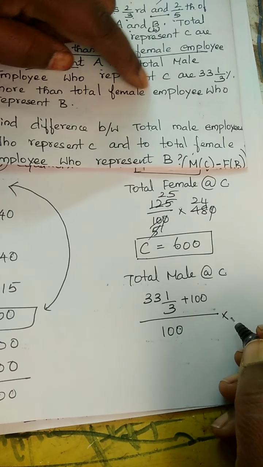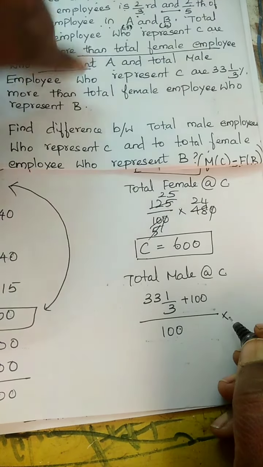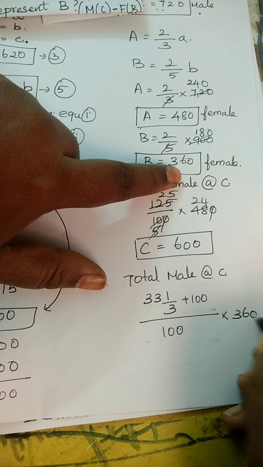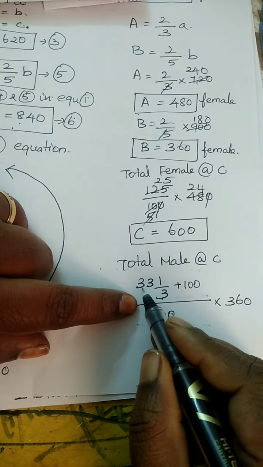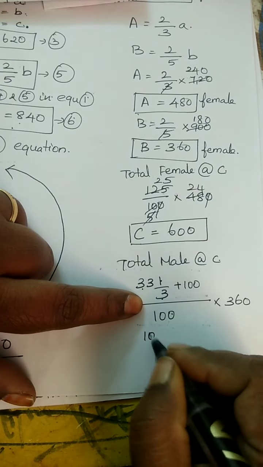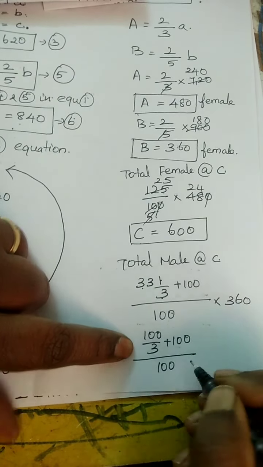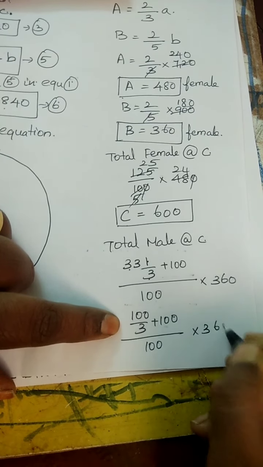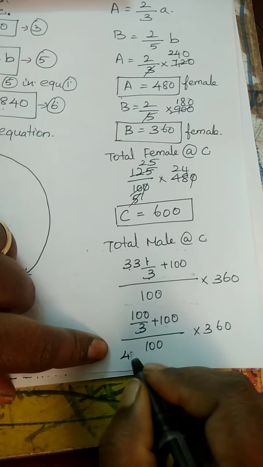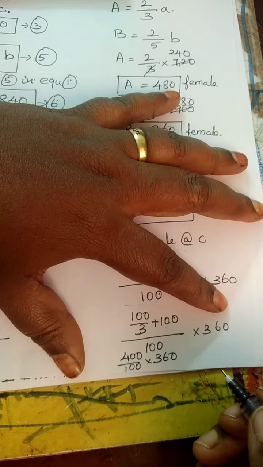more than the total female employees who represent B. What's the female employee value? 360. So here 33 1/3 is 100 by 3, plus 100, divided by 100 into 360. So 300 plus 100, 400 divided by 100 into 360.